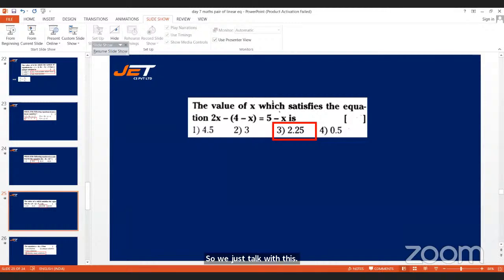The value of x which satisfies the equation. So this should be 2.25.